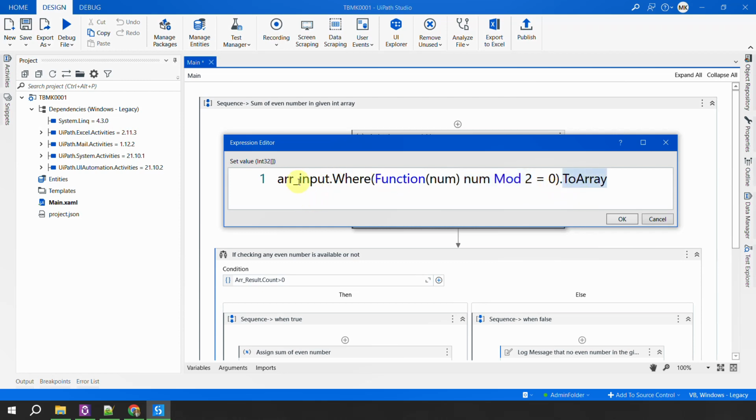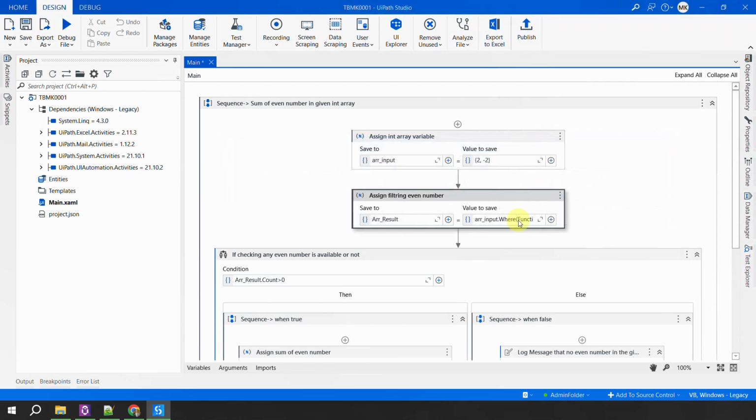So what I am doing is, from that array of input, I have got all the numbers which are divisible by 2 into a new array, and that new array is called array of result. Okay, now in the array of results you would have all the even numbers, and now once you have all the even numbers, you just have to do the calculation, you just have to do the sum.